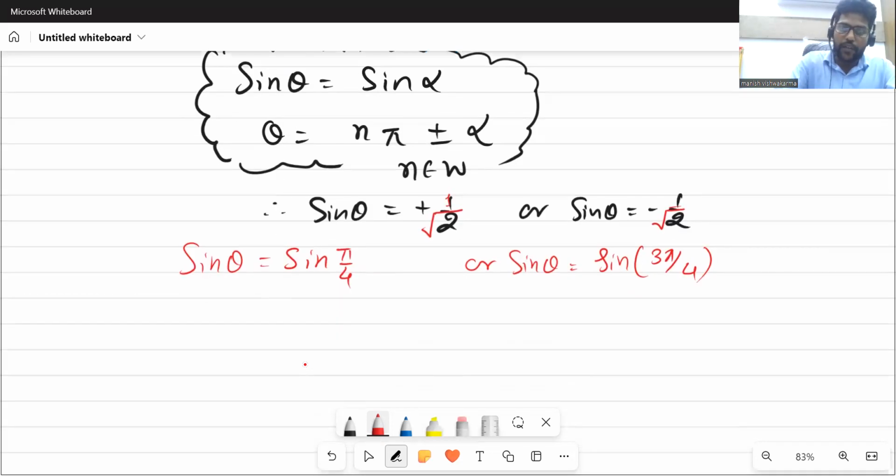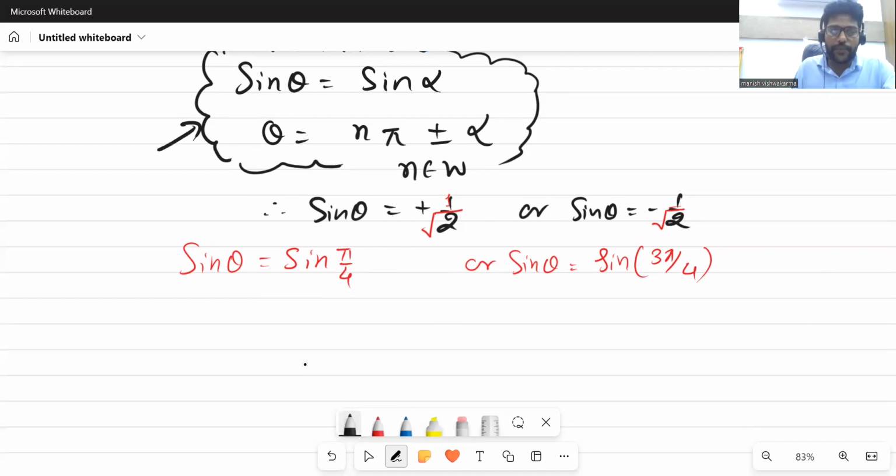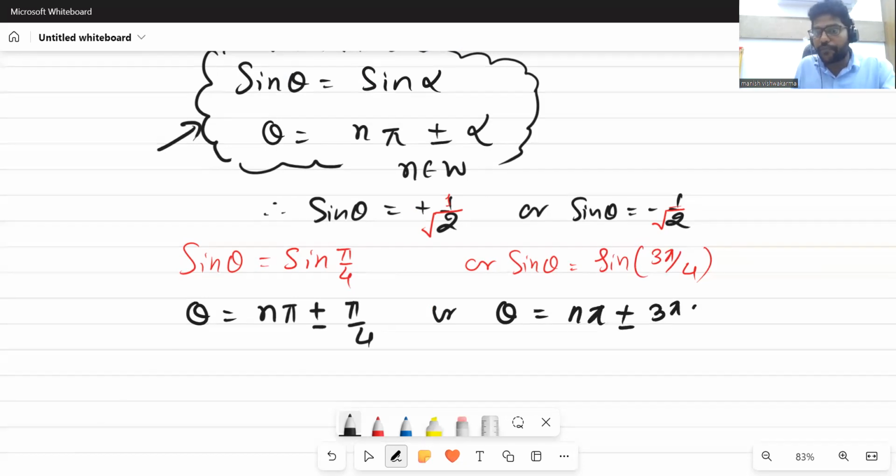Clear? Now, using that trigonometric equations concept, we will write down theta is equal to n pi plus minus pi by 4. Here also we'll write down theta is equal to n pi plus minus 3 pi by 4.